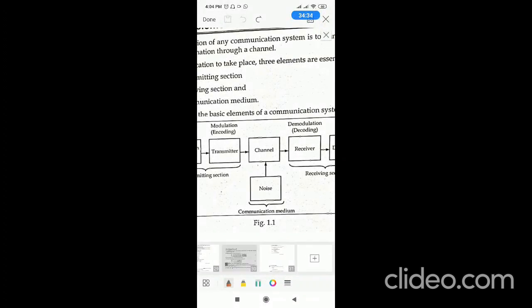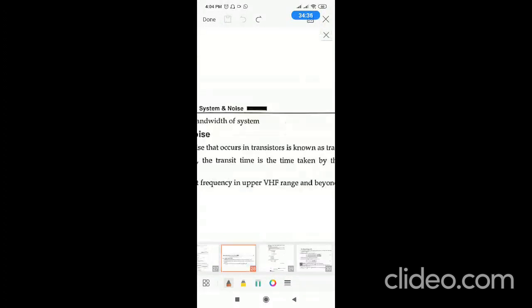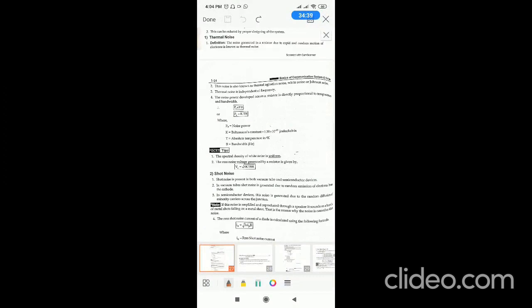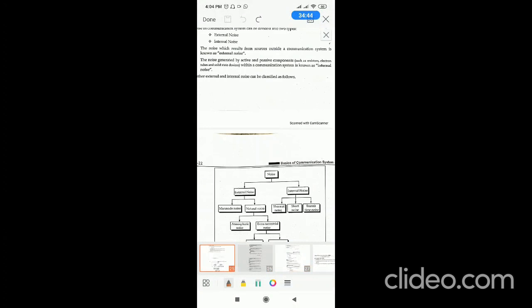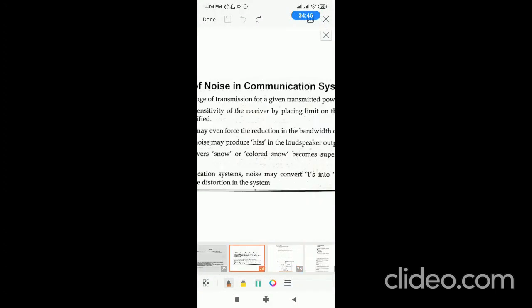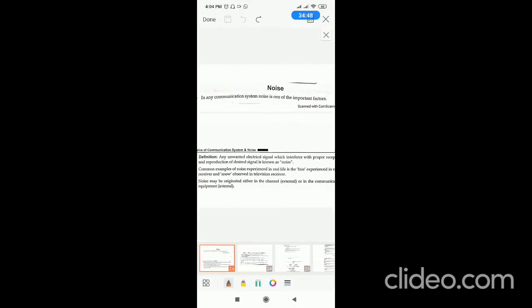What do you mean by noise? Noise is an unwanted signal. Already we discussed, noise means unwanted signal. In any communication, noise is one of the important factors.